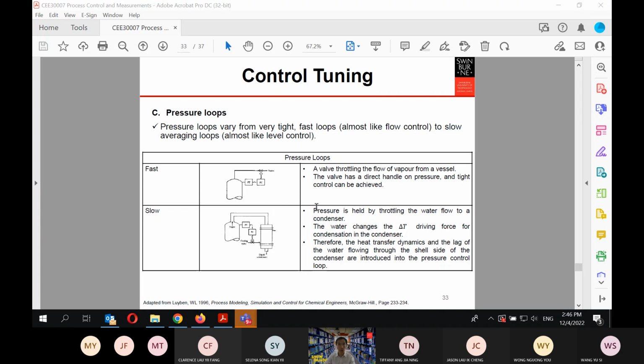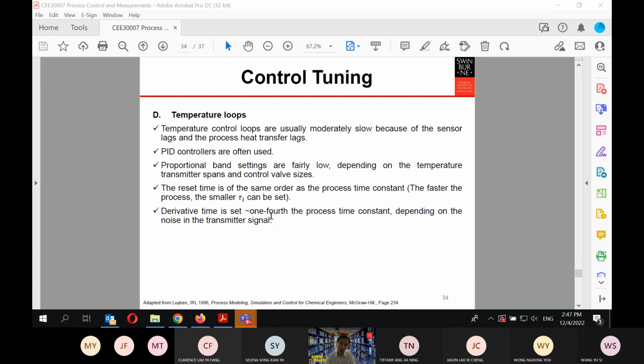Basically, it's very important, because depending on the nature of the dynamics, on the nature of the pressure loops that you have in here, you may have to design a different type of control loop, or you will come up with a different time constant for your transfer function, because you go back to your first order plus dead time, FOPDT, first order plus dead time. Okay, it's very important that you understand how you apply the control systems to your different loops.